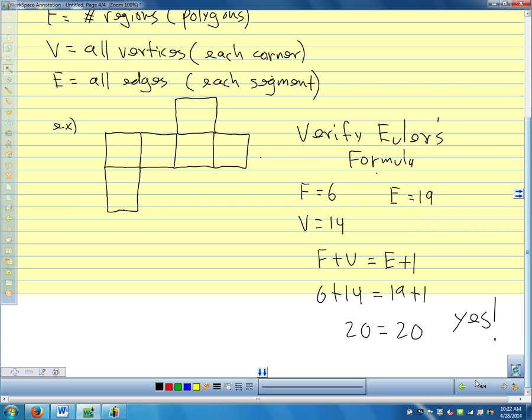And it turns out Euler's formula, we can use it for polyhedrons, we can use it for nets. It's also used a lot in a branch of math called graph theory, where we talk about how things are connected on a graph. We can talk about the edges and the regions and the vertices of a graph, and this equation has to work on a graph.